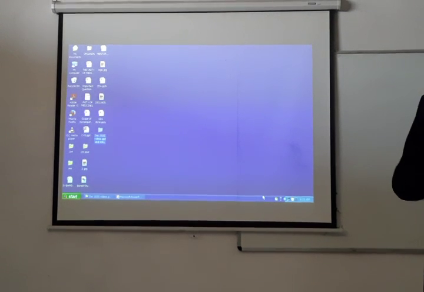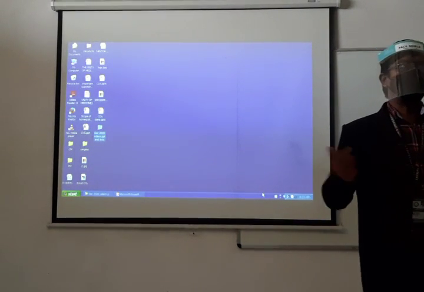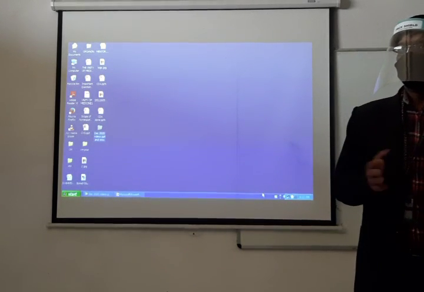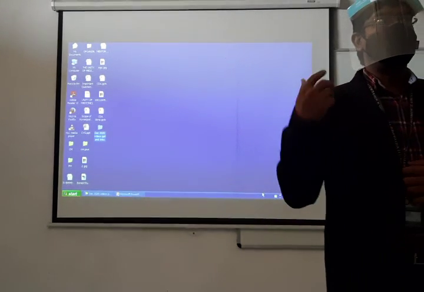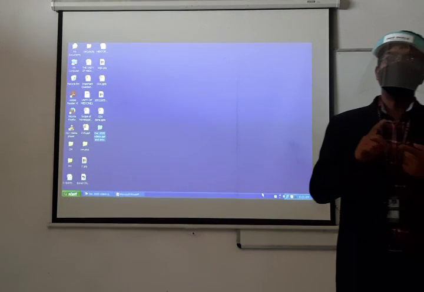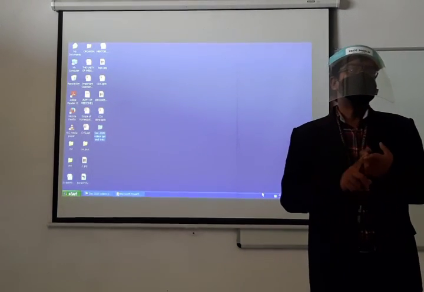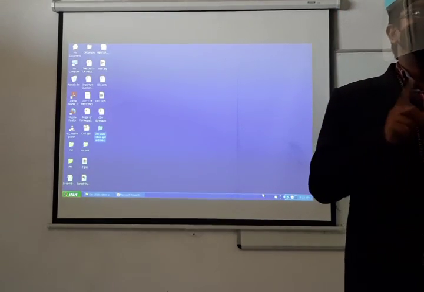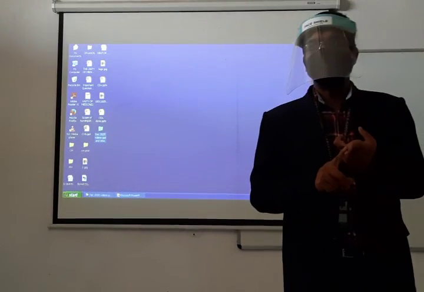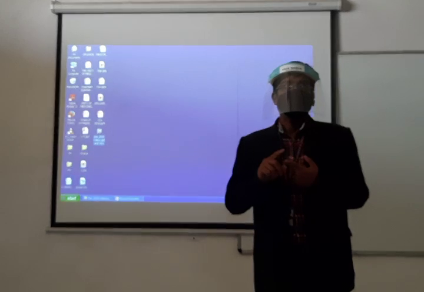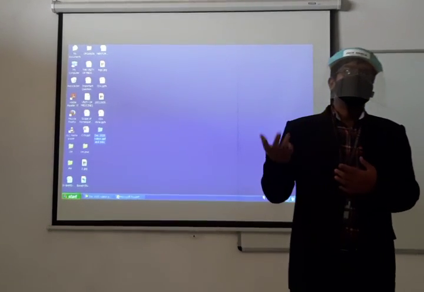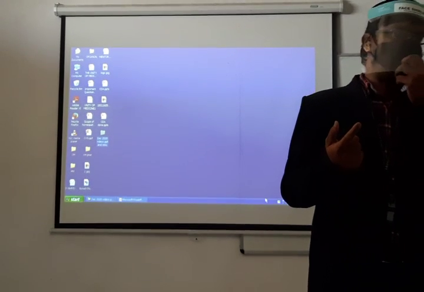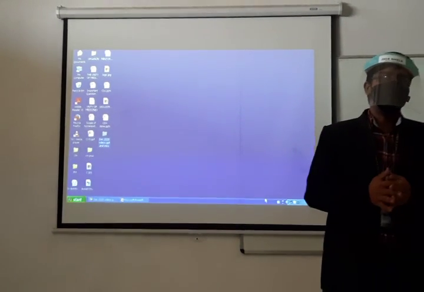Now, what are the factors? What is the cause? What is the etiology of rheumatoid arthritis? Exact etiology is not known. It is unknown, but there are certain factors that are associated with the development of rheumatoid arthritis. Number one, smoke, genetic factor, environmental factor. What are the genes that are associated with it? HLA-DR4. Other environmental factors: smoking and other microbiome. Smoking is directly related to the development of rheumatoid arthritis.